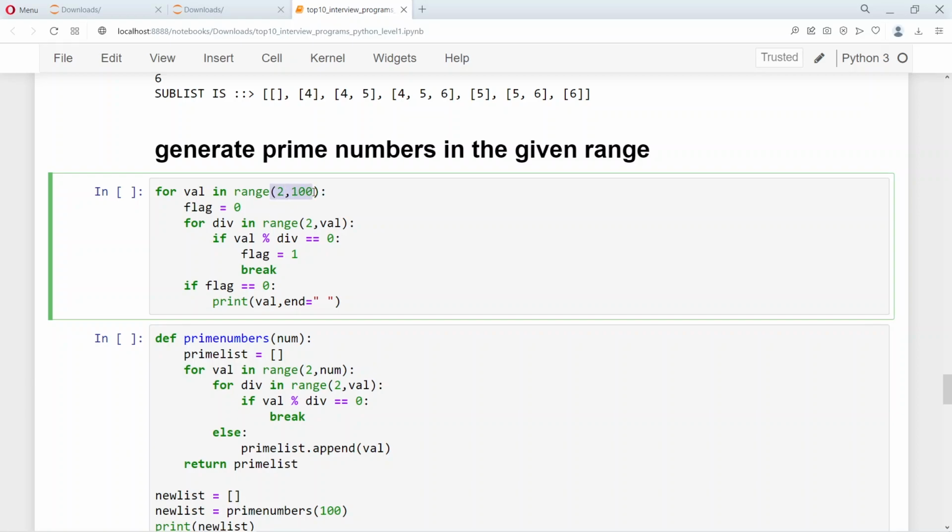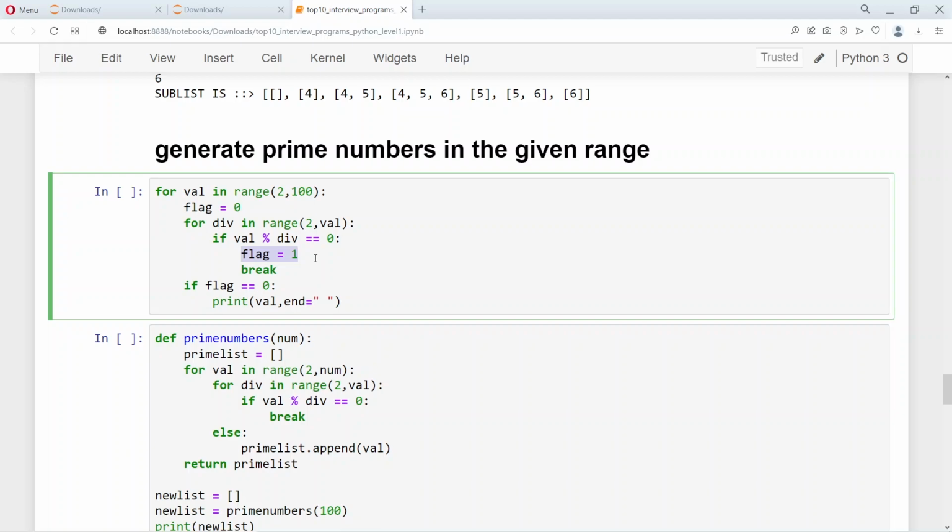Let's say I want to generate prime numbers till 100. So you start from 2 and then you have an inner for loop where you produce this div which will be dividing the val. So val divided by div, if it is equal to 0, that means the number is a divisor, an exact divisor. If it is exactly dividing, then this val will not be a prime number for sure.